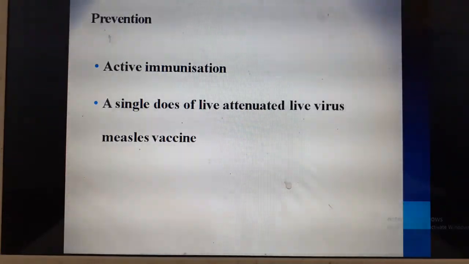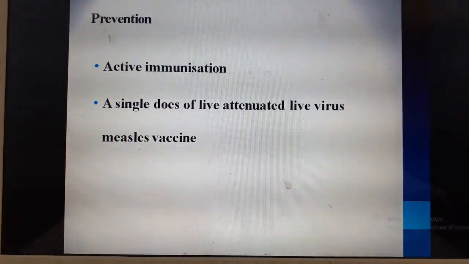Prevention is by active immunization. Mainly we give the single dose at 9 to 10 months. It is given subcutaneously as 0.5 ml.